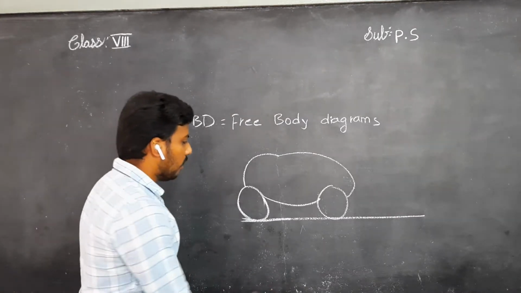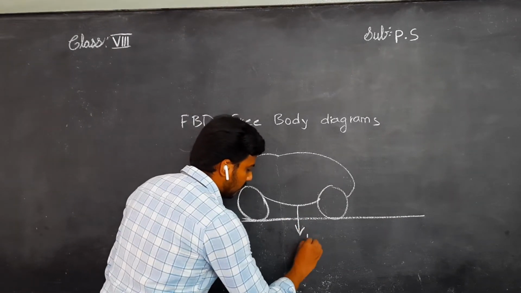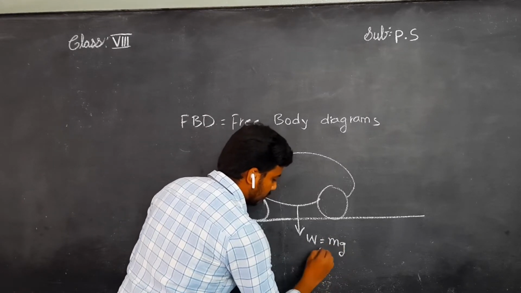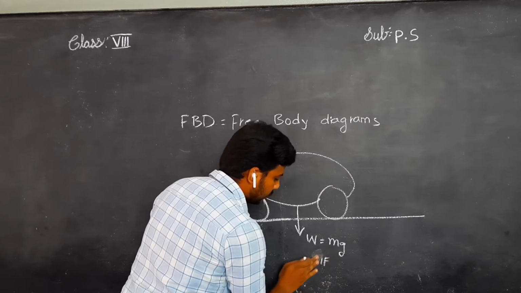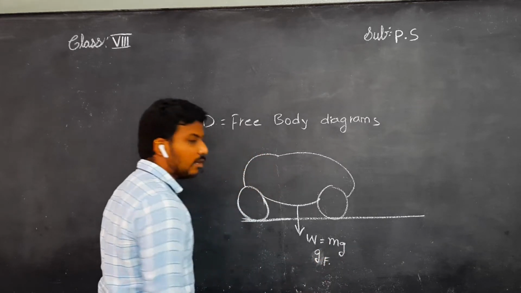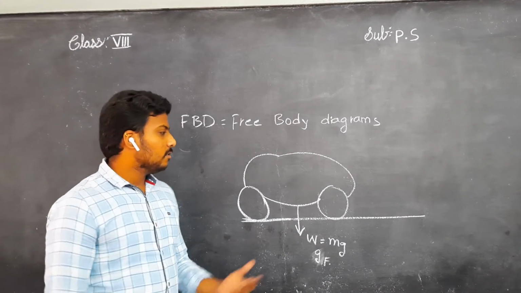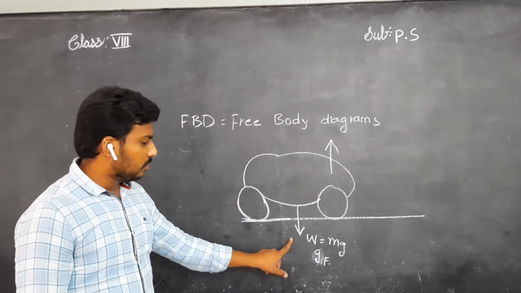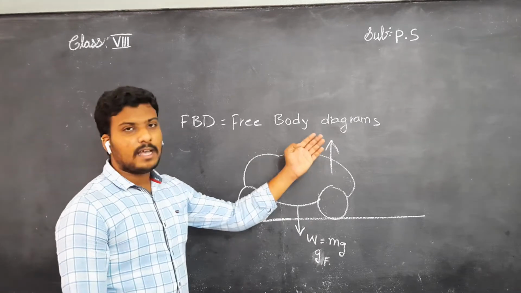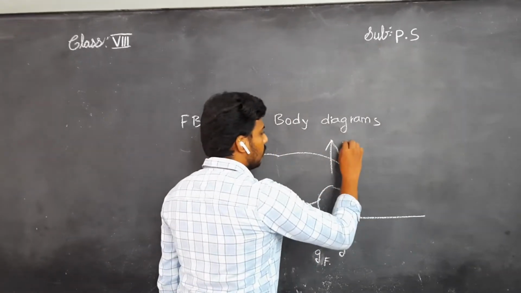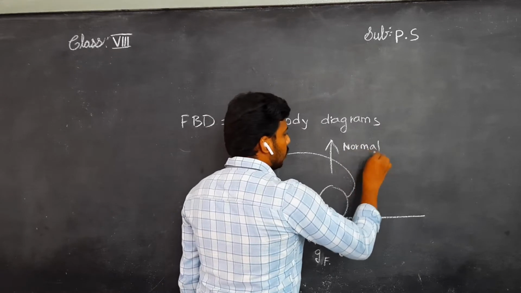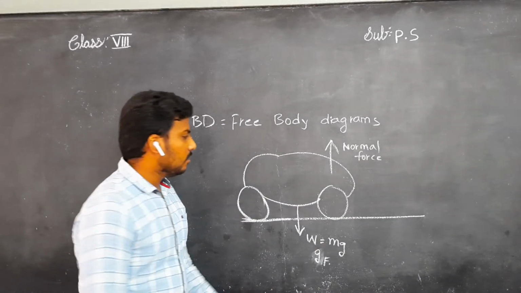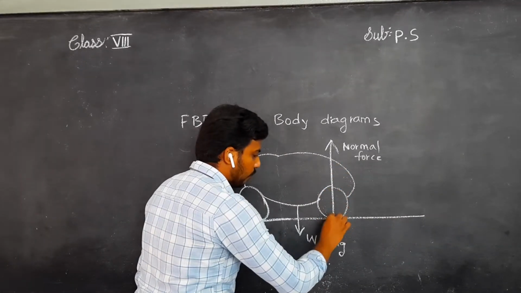What forces? One is gravitational force. That is nothing but the weight of the car. And what is another force acting? The normal force. Okay, children. One force is acting downward, that is gravitational force, and the other force is acting upward, that is nothing but normal force. Then from where was it acting? Nothing but from the surface of the ground.